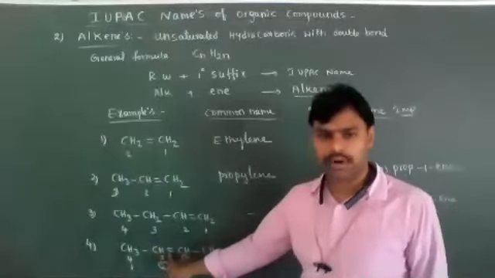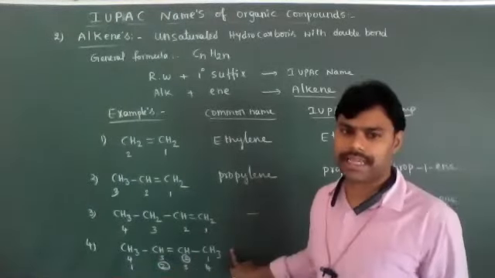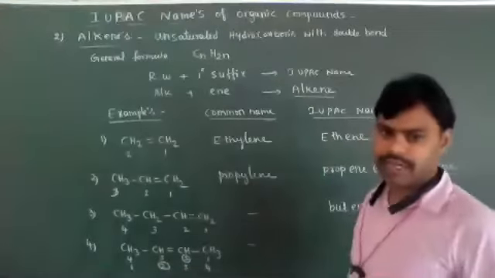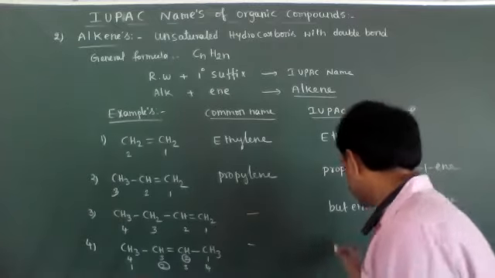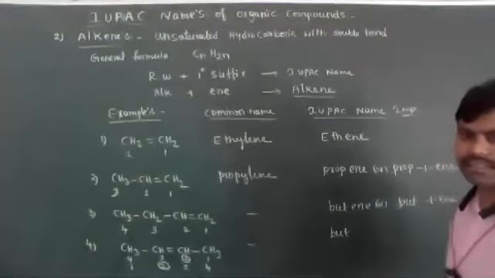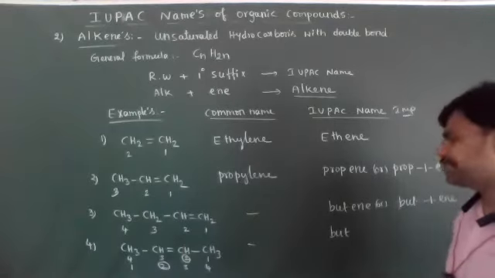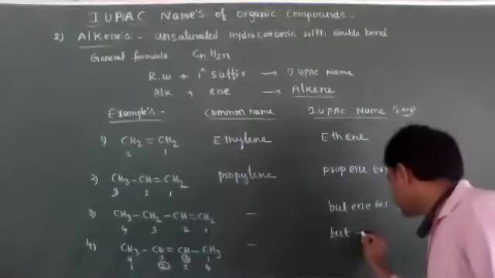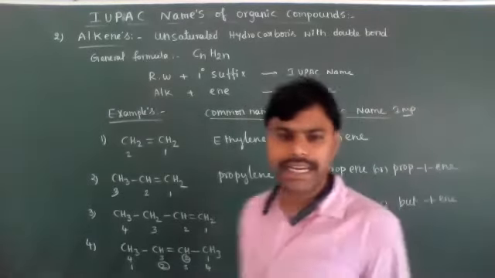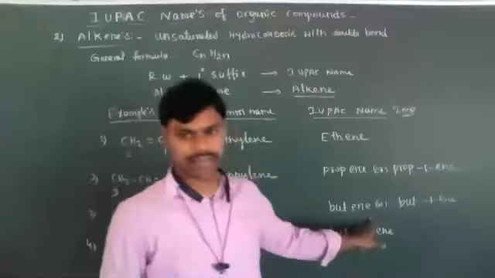Around the double bond in the middle, the right side has one methyl group, and the left side also has one methyl group. Its IUPAC nomenclature is but, as the longest carbon chain has 4 carbon atoms: but-2-ene. If you write butene, it means the double bond position is 1.